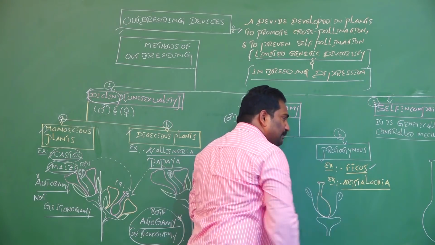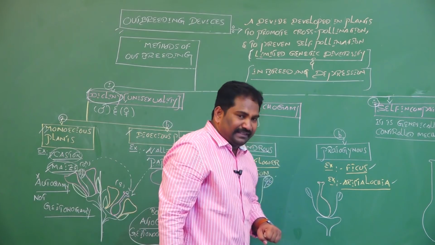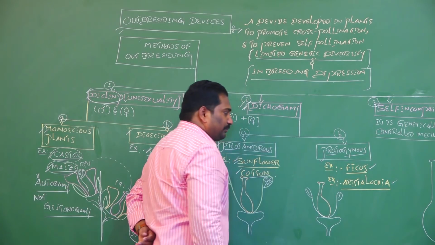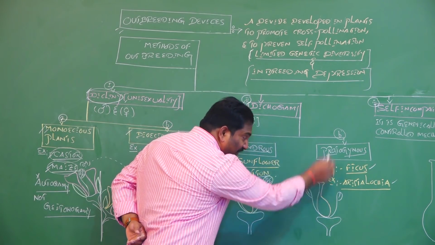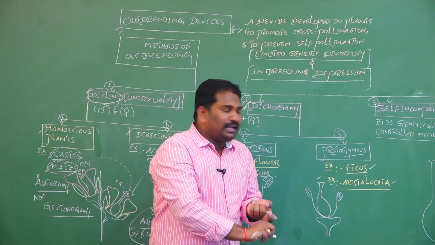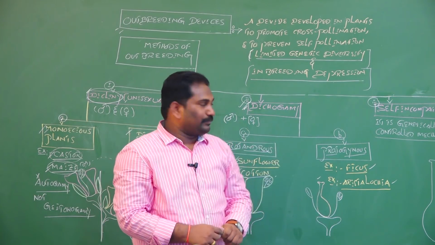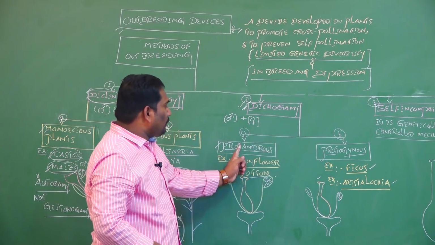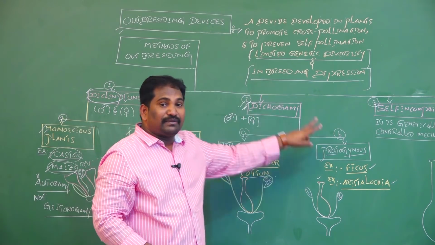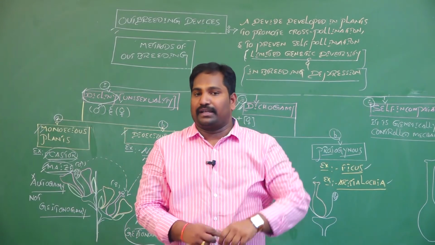Whereas the second type of dichogamy is protogyny. Example, Ficus bengalensis and Aristolochia. In this type, according to Greek language, proto means first and gyne means gynoecium. If the maturation of gynoecium is first, earlier than the androecium, there is no synchrony, there is no self-pollination, there is a chance of cross-pollination. These are the two types of dichogamy, protandrous and protogyny, both come under dichogamy. It is the second device in flowering plants to prevent self-pollination and to promote cross-pollination.